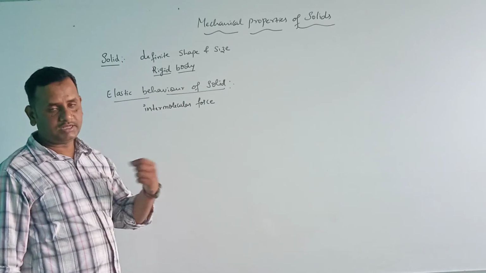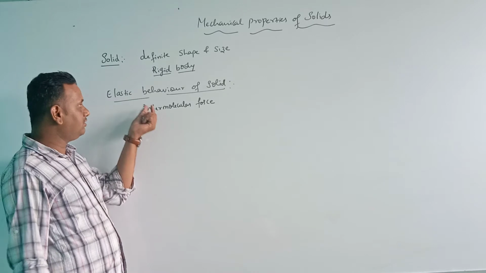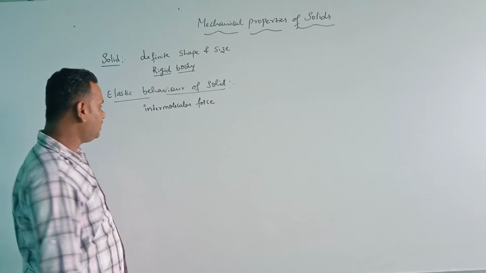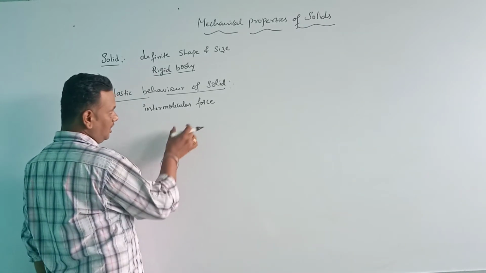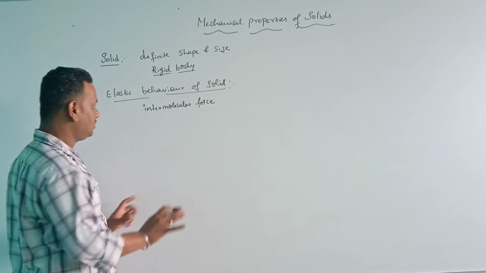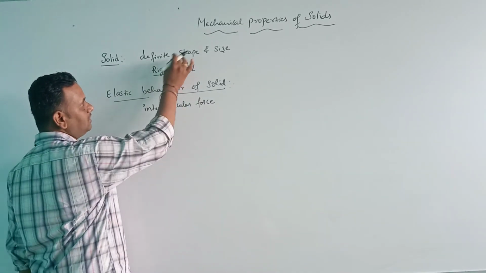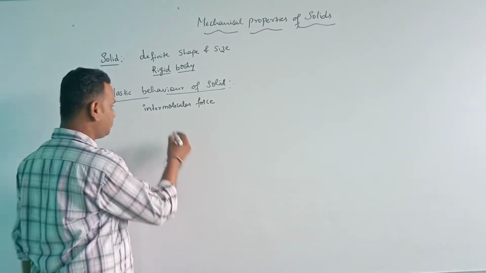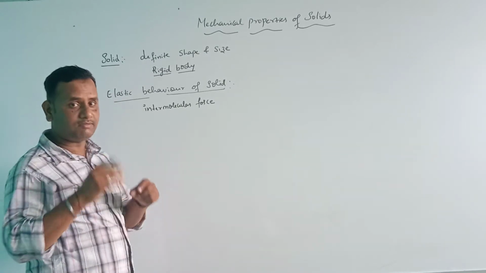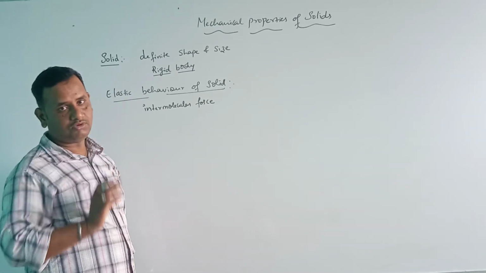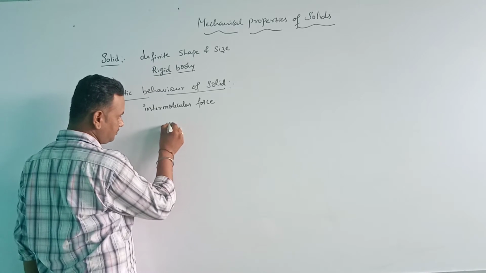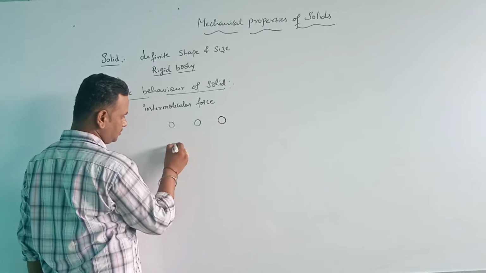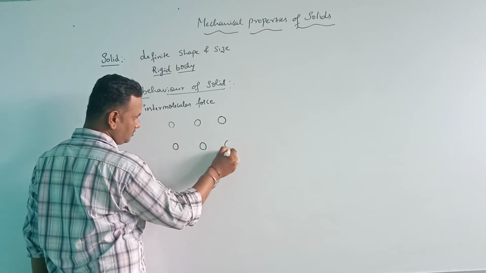Let me take an example to explain the elastic behavior of a solid. A solid body has a definite shape and size, and it is made up of a large number of molecules. Suppose we consider each molecule as a ball. Actually, these balls are systematically arranged.